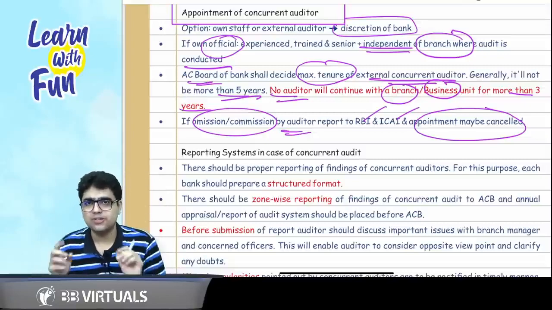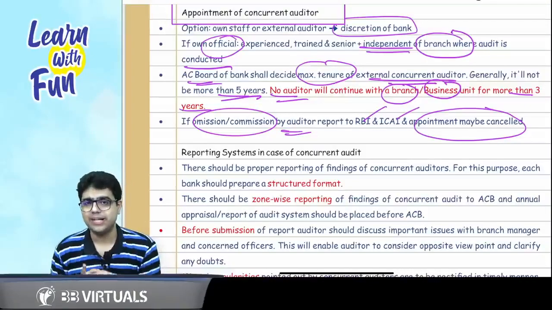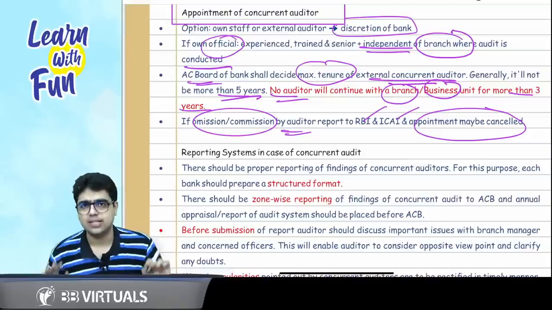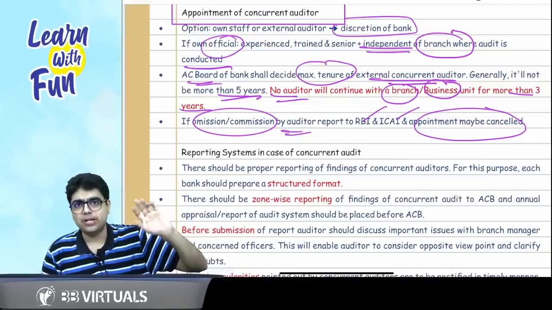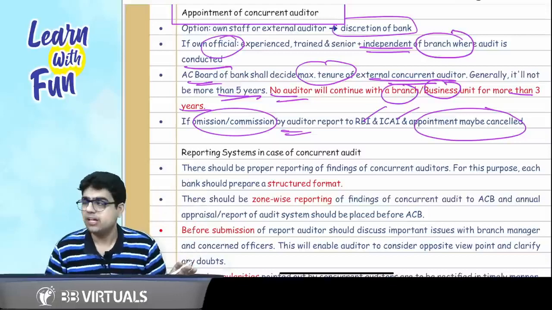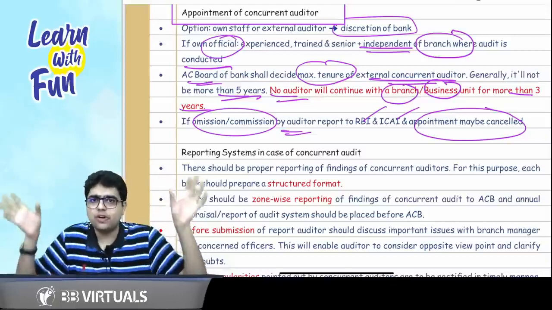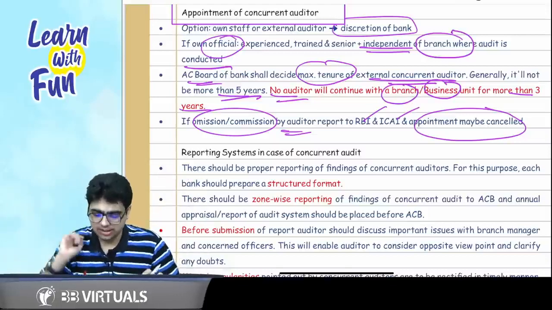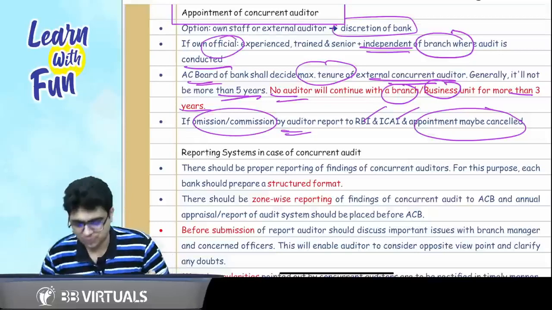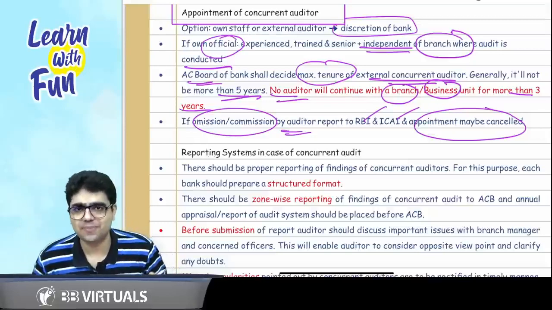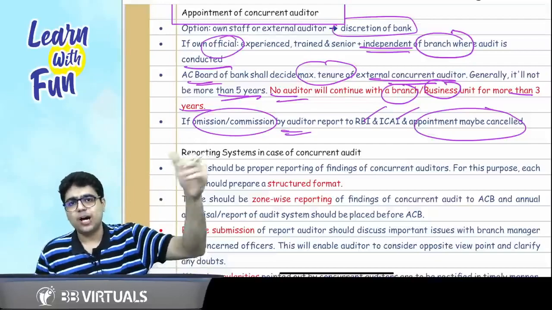If it's own staff, he should be experienced, knowledgeable, and independent of the branch where the audit is conducted. External person can be appointed for a maximum tenure fixed by the bank. What can be the maximum tenure overall for the bank? 5 years. For a single branch, 3 years. If any omission or commission is done by the auditor, report to RBI and ICI.